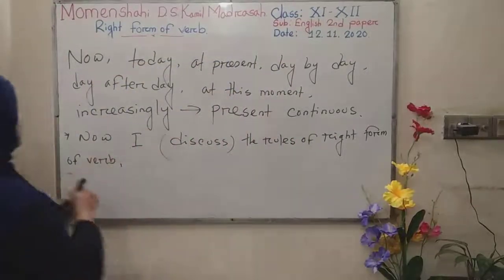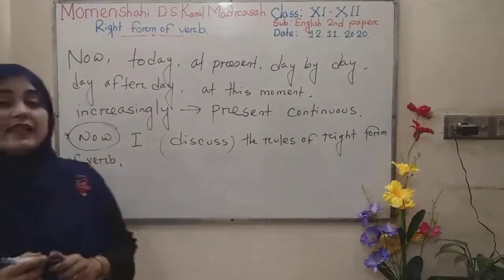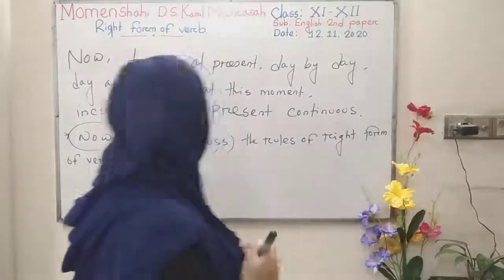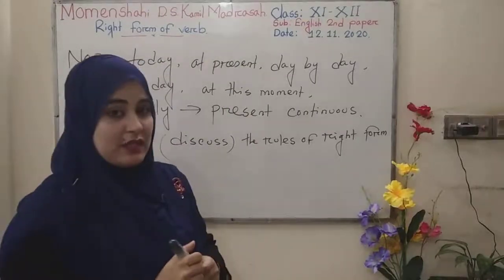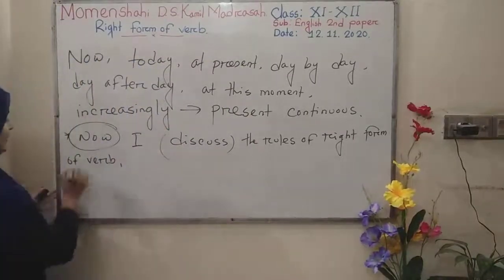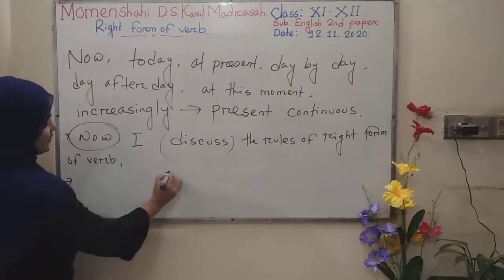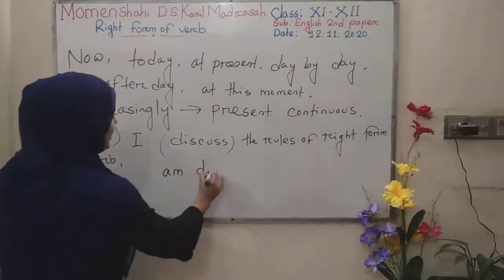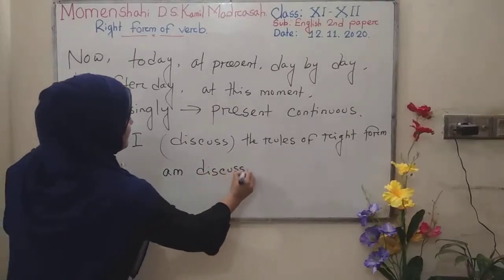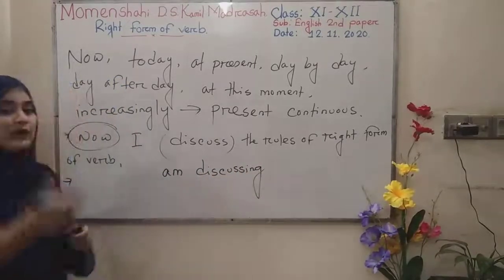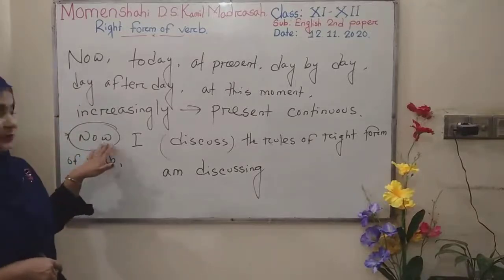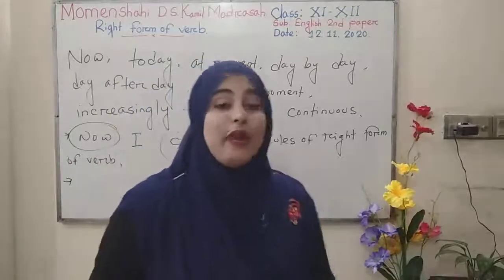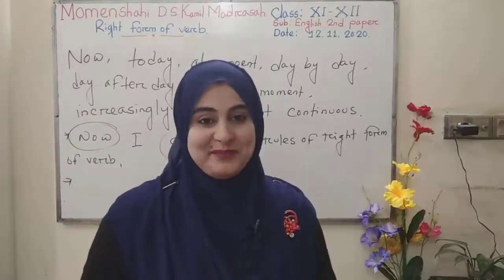Yes, here an indicating word that is now. As it is now, you can transform it, that is present continuous. And what is the answer? After subject you can use auxiliary am. And also verb, that is discussing. So what is the answer? Now I am discussing the roles of right form of verb.